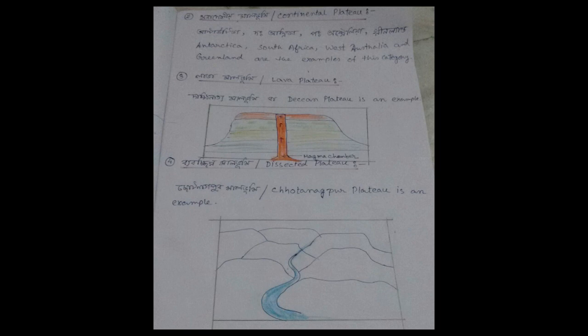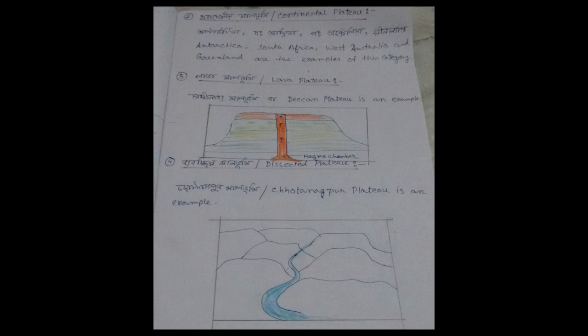When magma erupts from a volcano, this magma or lava accumulates and develops as a plateau. This plateau is called a lava plateau. As lava is the main source of their formation, it is called a lava plateau. And the example of a lava plateau is the Deccan Plateau.